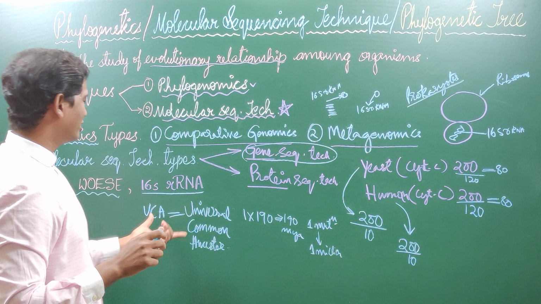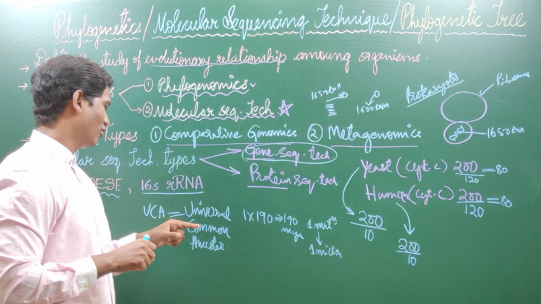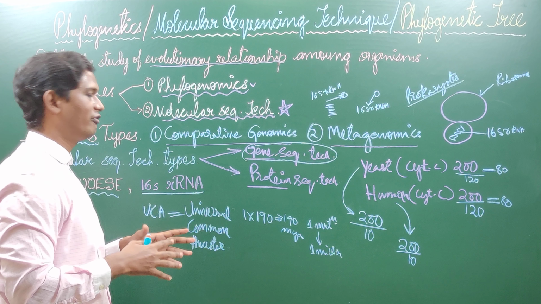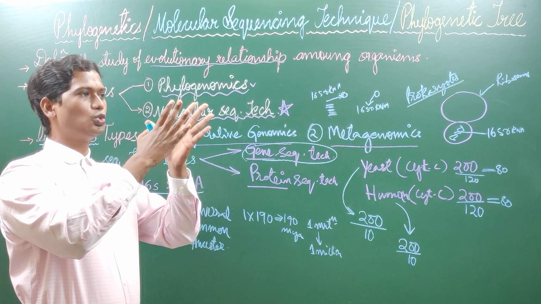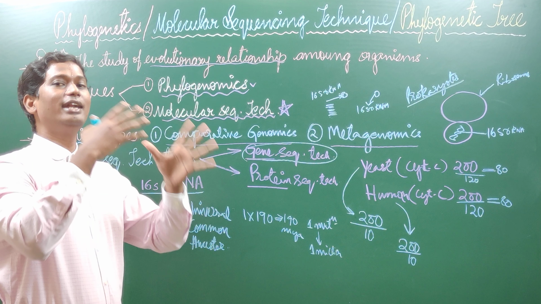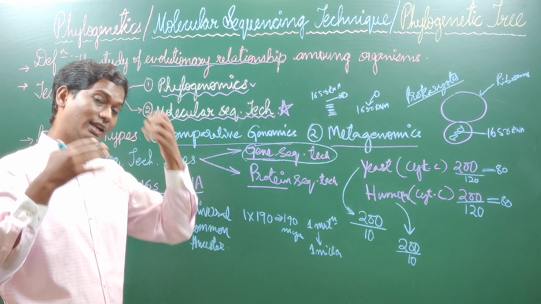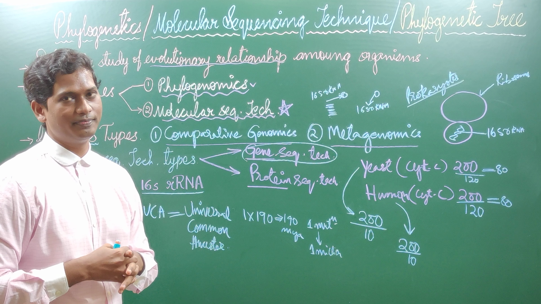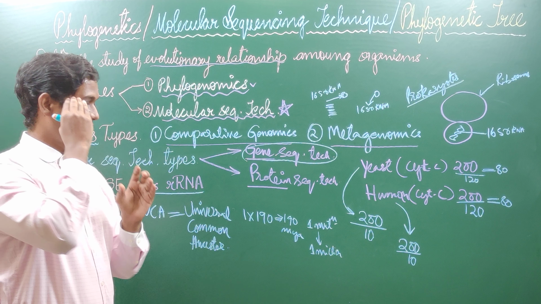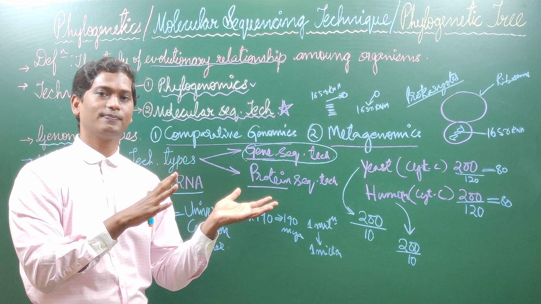And he also called this UCA the universal tree of life. From here itself, every organism began to diverge. That diversity I will discuss in my next video lecture, which is called the three domain system. In that I will discuss everything, how we divided organisms into three domains.